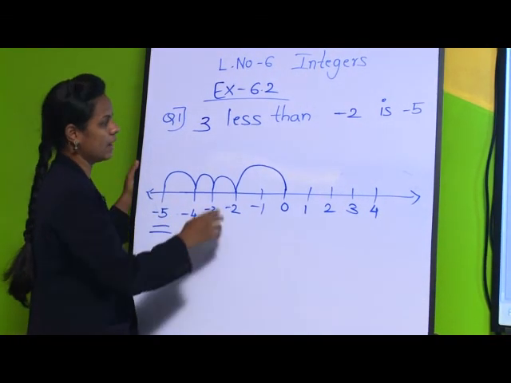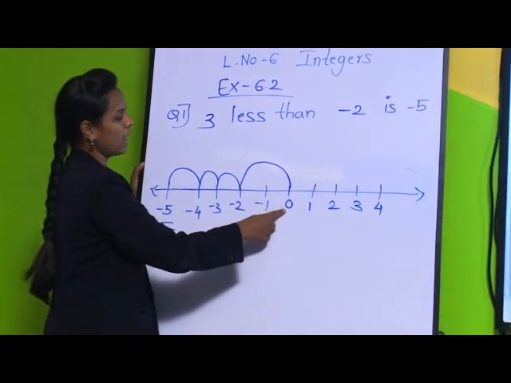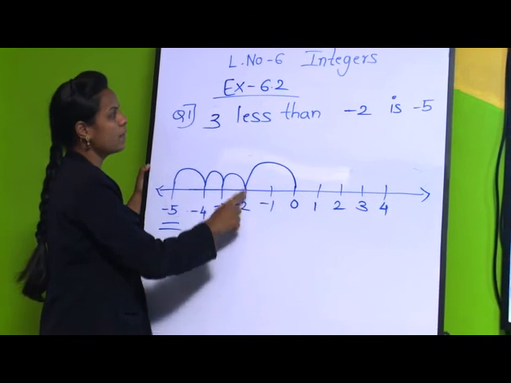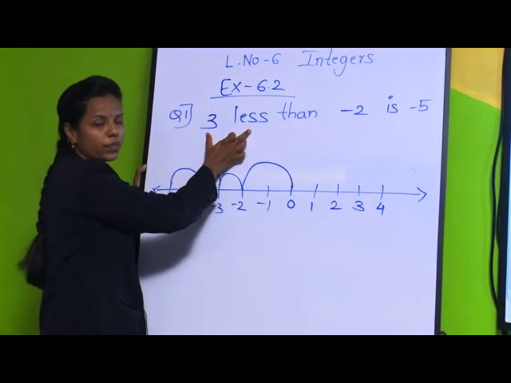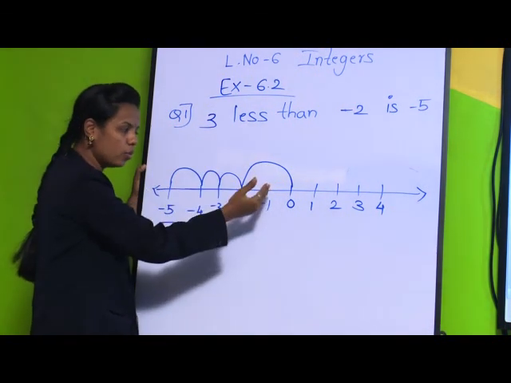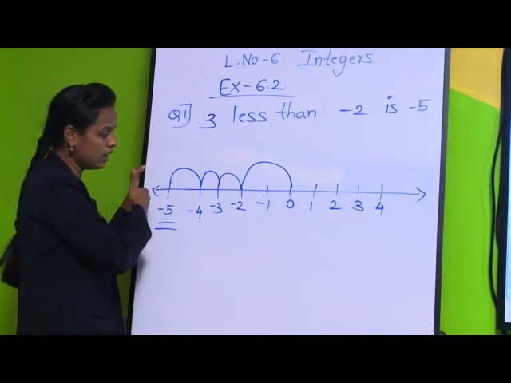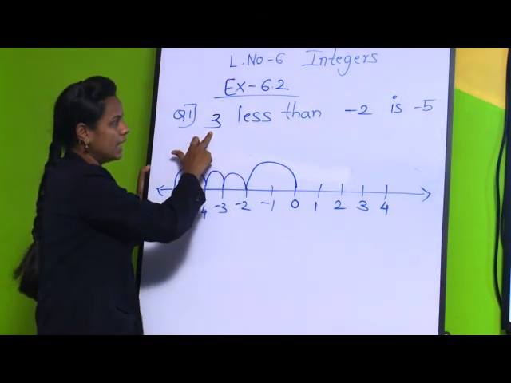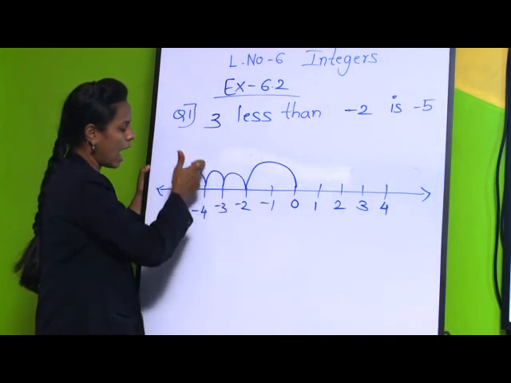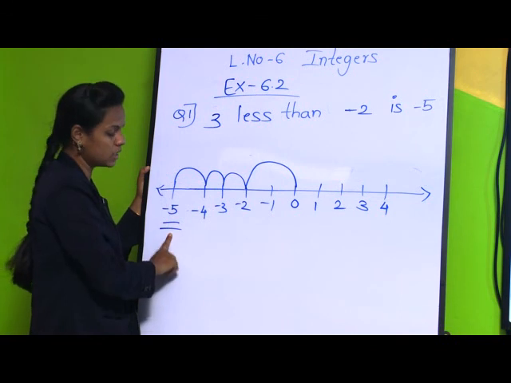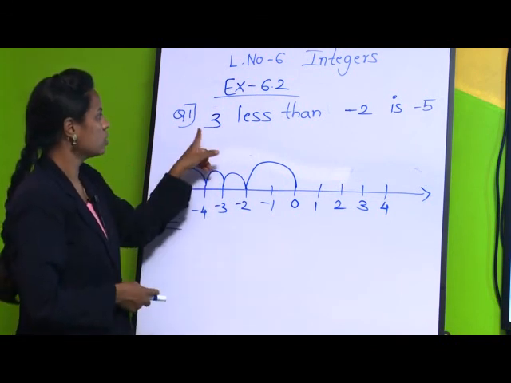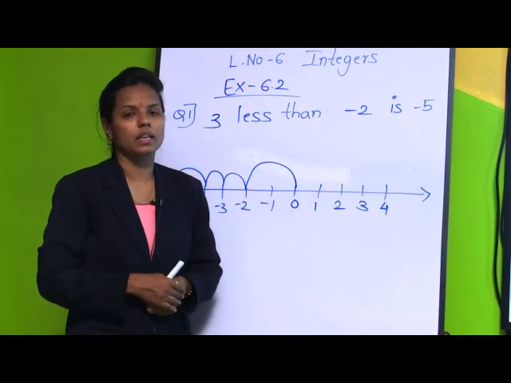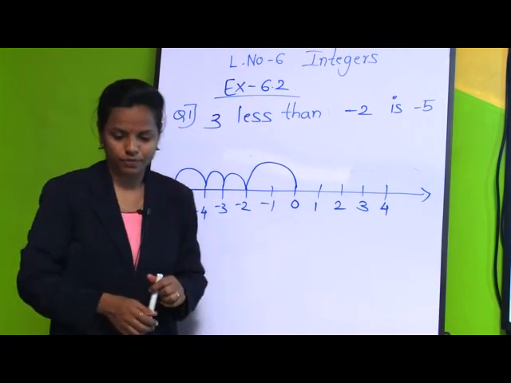Once again I will explain. From 0 we have to jump to -2. We have already come here. We have to find the number 3 less than -2. So when can we get the answer? If we move towards the left side, because towards the left side the numbers are decreasing. So from -2 we are jumping 3 times backwards. 1, 2 and 3. We got -5. So the answer for 3 less than -2 is -5.